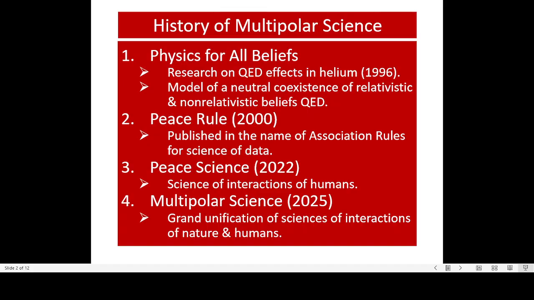History of multipolar science. First, physics for all beliefs. Initial research on QED effects in helium, published in 1996. It was a model of neutral coexistence of relativistic and non-relativistic beliefs of QED. Second, Peace Rule in 2000, published in the name of Association Rules for Science of Data.